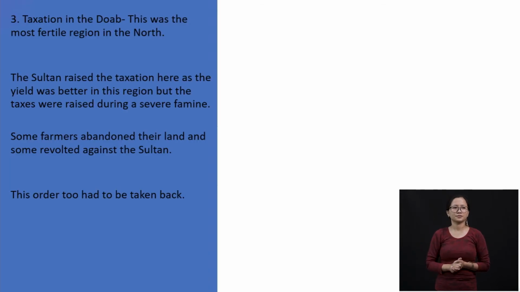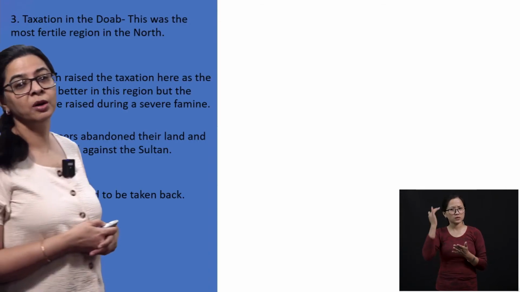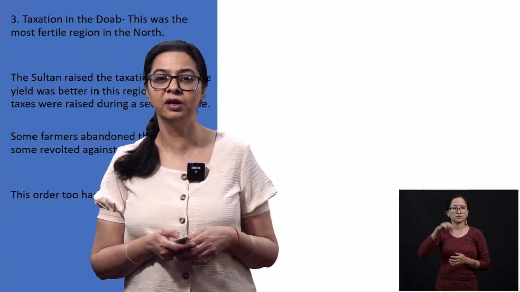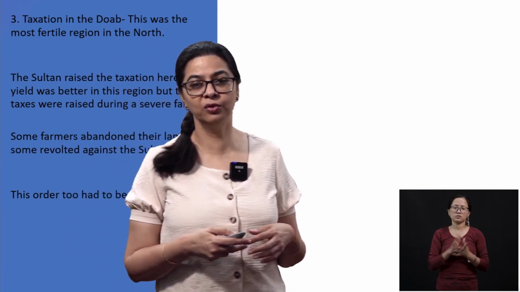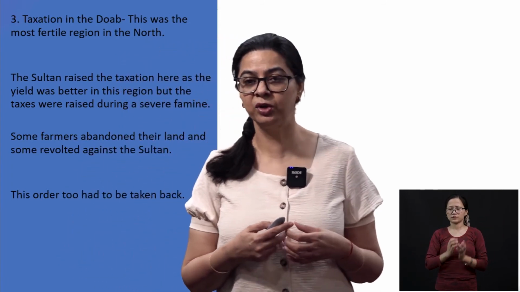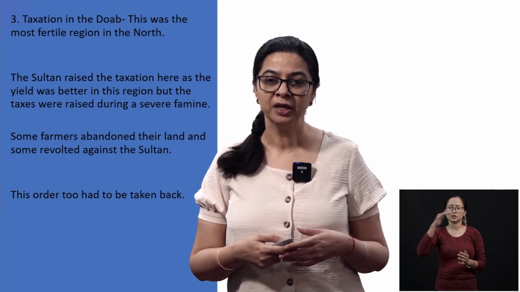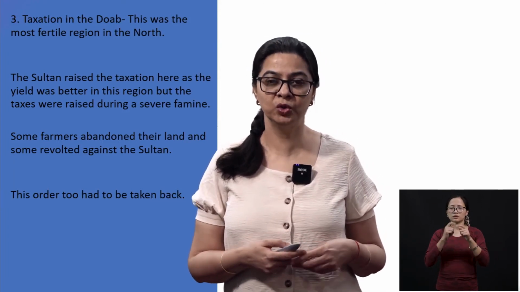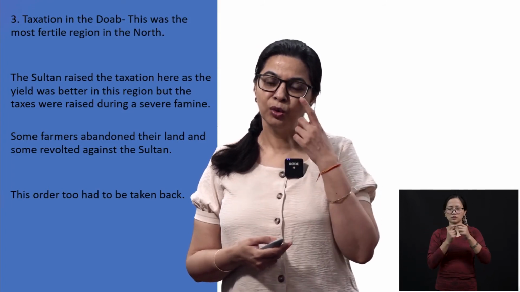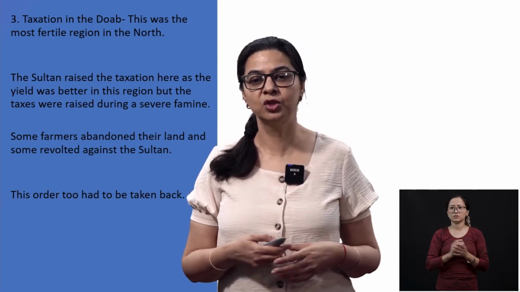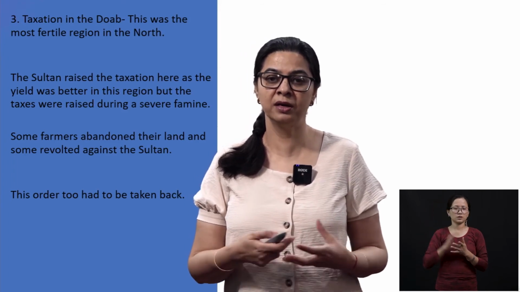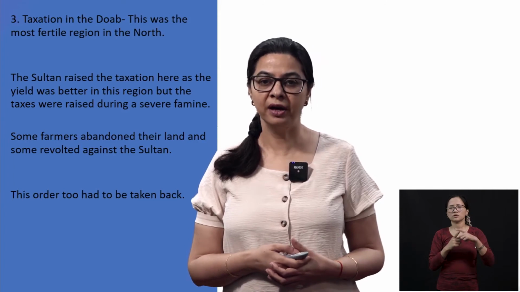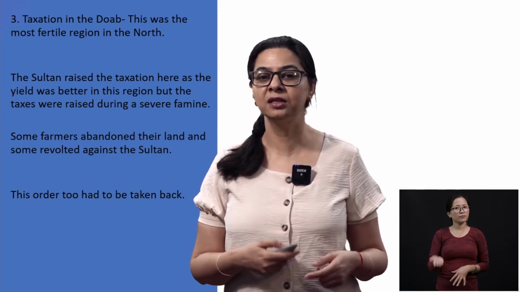Then we know that the Doab area is one area which was very fertile, and this was one area where you had a lot of fertile agriculture products that came into the market. So this area was the one that gave the maximum revenue to the state treasury. So the ruler, the Sultan, thinks through and says that, okay, because Doab has a lot of fertile land, I am going to tax them higher. And he started this taxation.